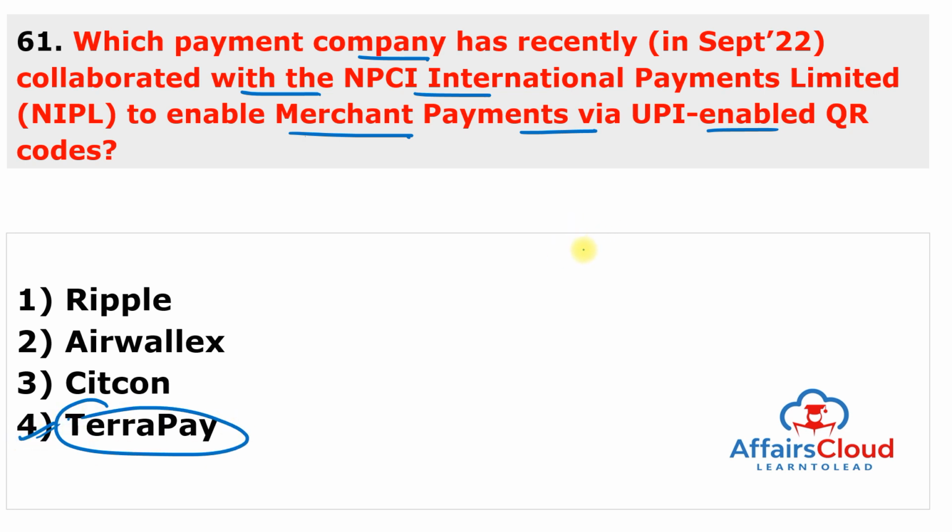So the cross-border payments company TerraPay, headquartered in Amsterdam in Netherlands, has collaborated with the NPCI International Payment Limited to enable merchants in India with UPI to make and accept cross-border payments. And NIPL is the international arm of National Payment Corporation India. So just remember, this is the company TerraPay.